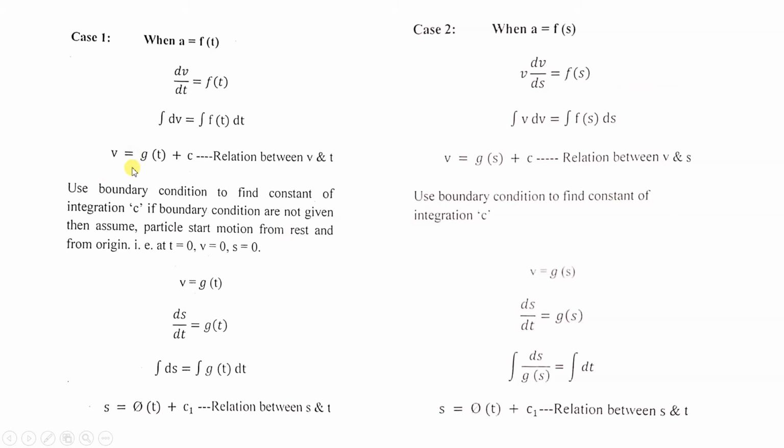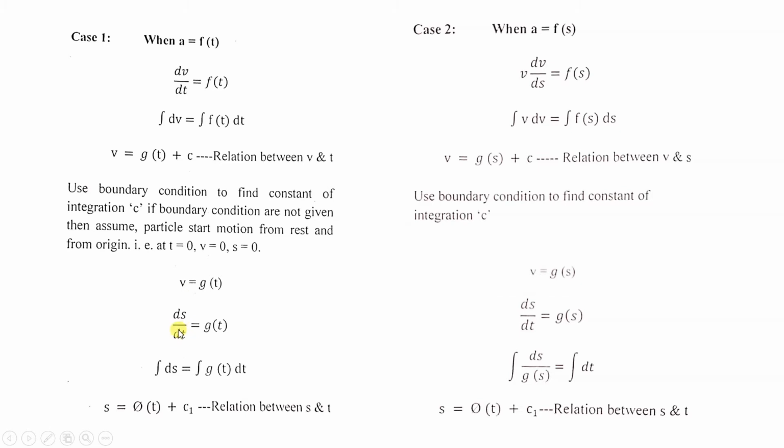In that case, when time is 0, velocity is 0, and displacement is also 0. So we will get this constant as 0, and from there we can write v is equal to gt. V is a function of time. Now what is this velocity? You can write velocity as ds by dt.